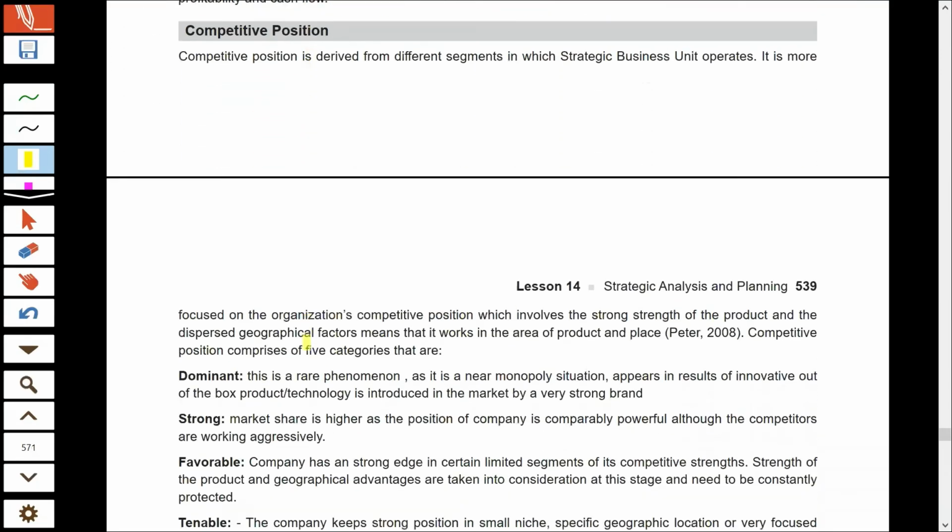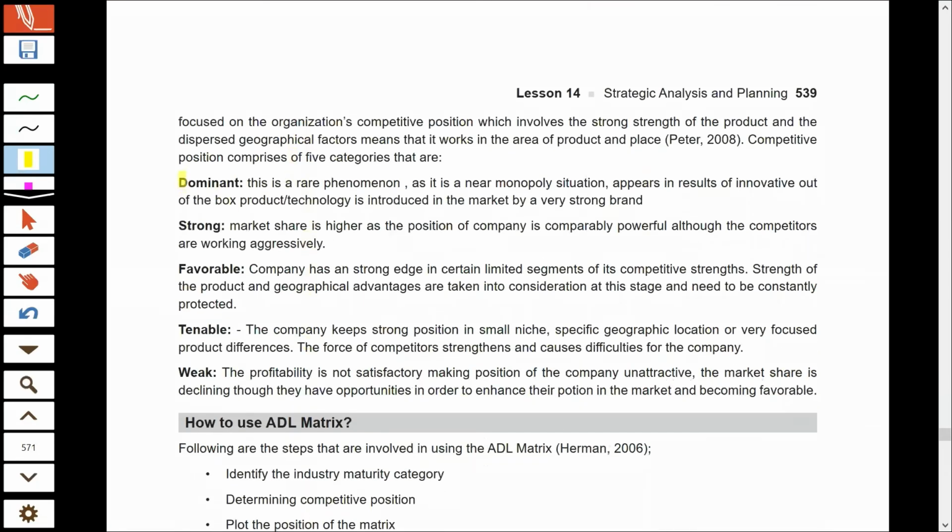So competitive position, dominant. Dominant is a very rare position that any organization can have. It is equal to monopoly. And you can get a monopoly when you have invented some kind of technology or some kind of product which is completely new, and then you have patented that product.